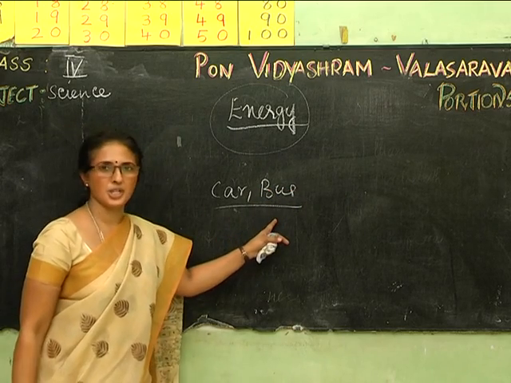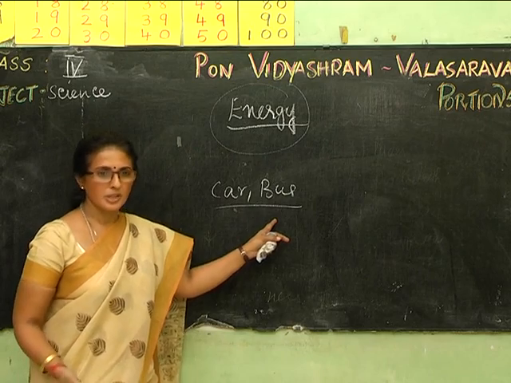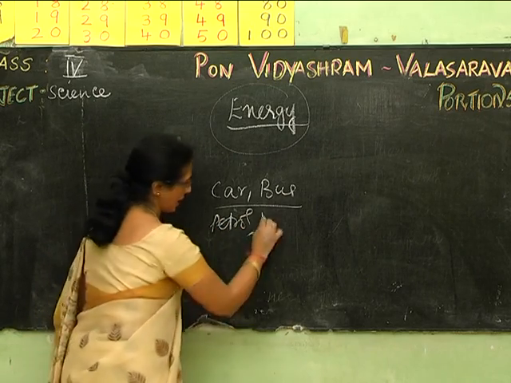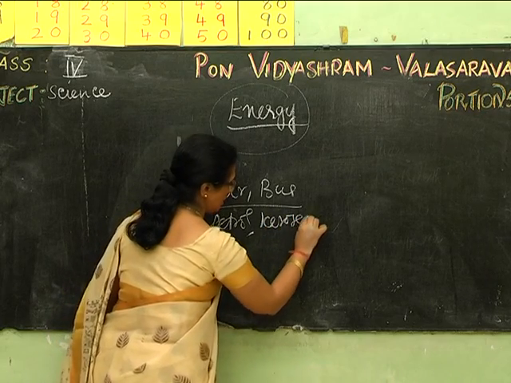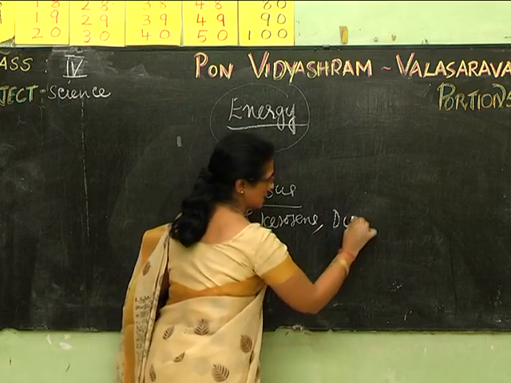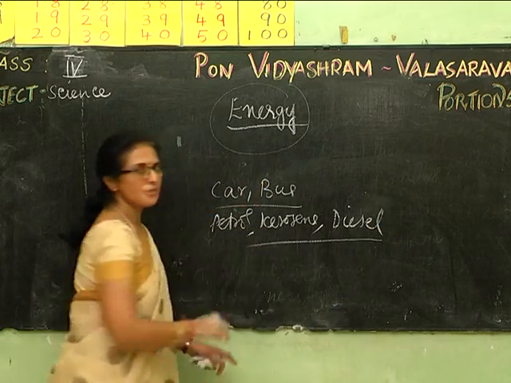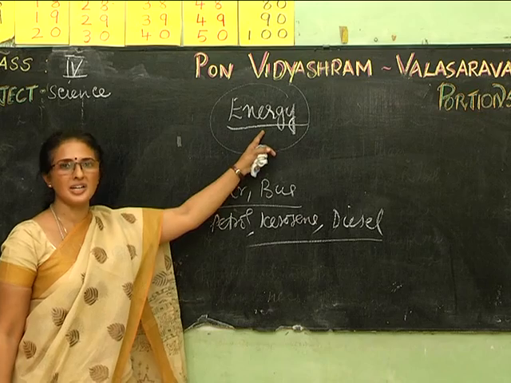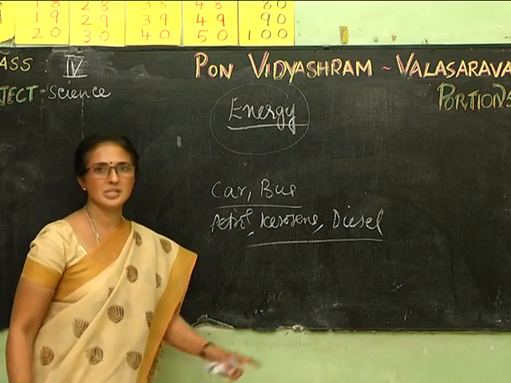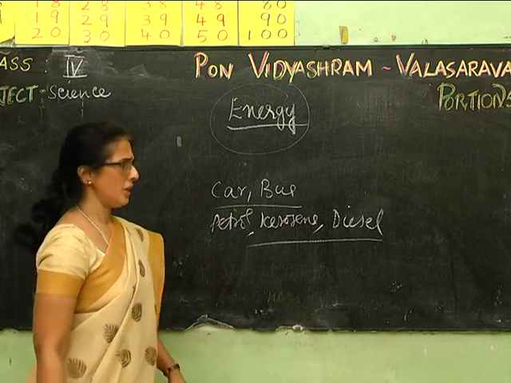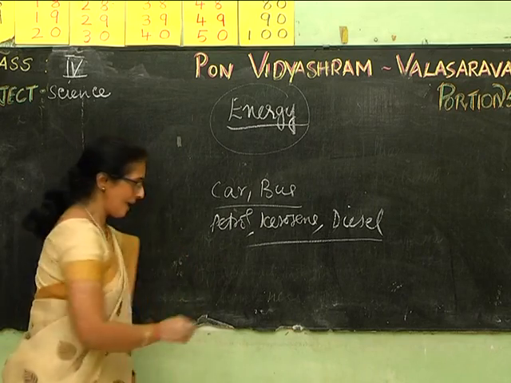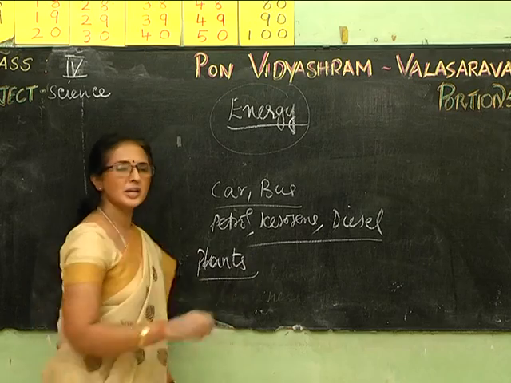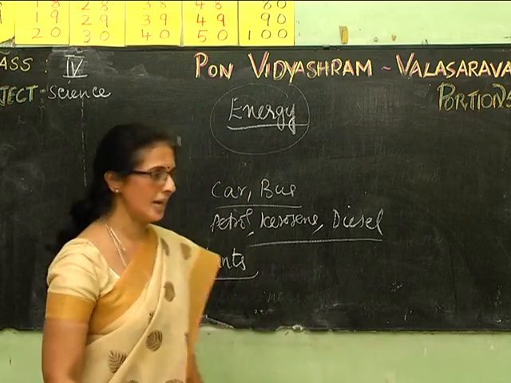How do they get energy? Oh, what do they use? They use petrol, then kerosene, and what else? Diesel. So now these fuels, when they burn, they give energy, and with the help of that energy, these cars, buses will run. Okay. Now what about plants? Plants also use energy. So now from where do plants use energy? Sunlight. Good.